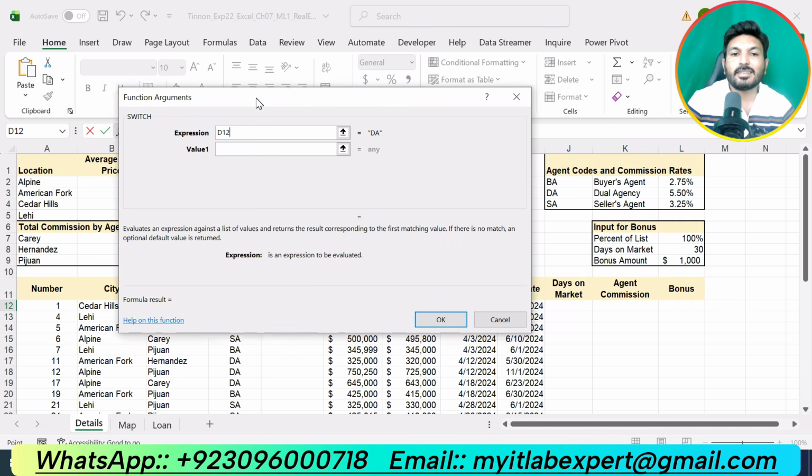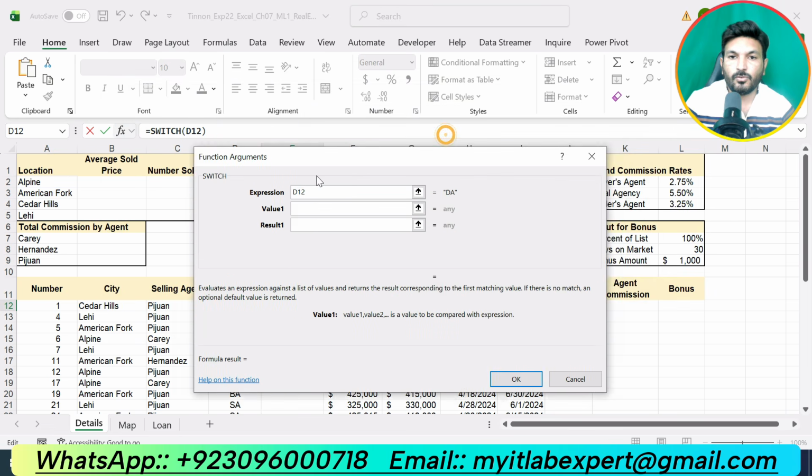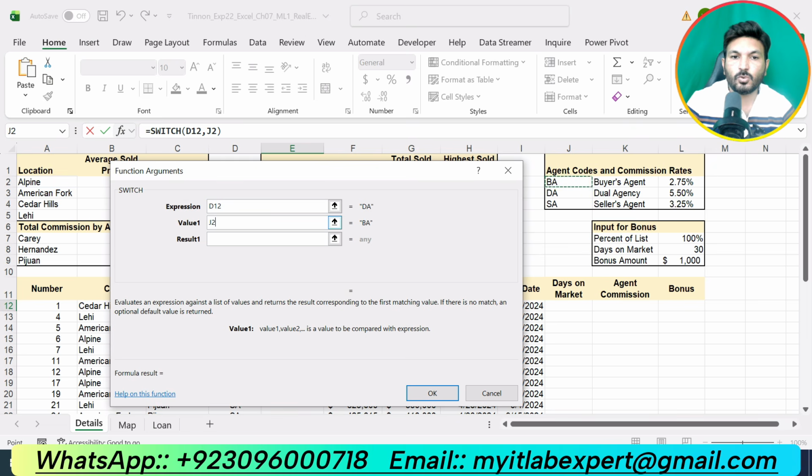So now it is saying that for value 1, if it is J2, then it will switch to K2, that is the buyer agent.